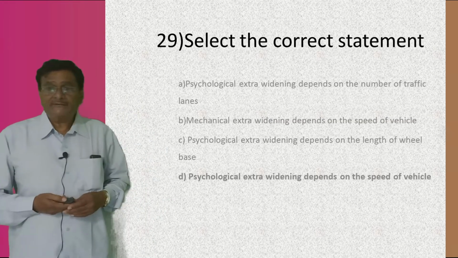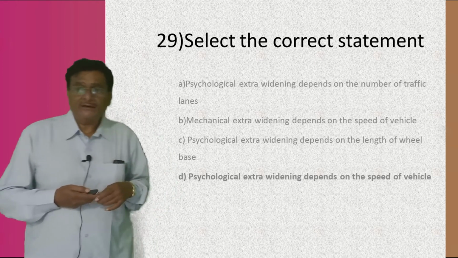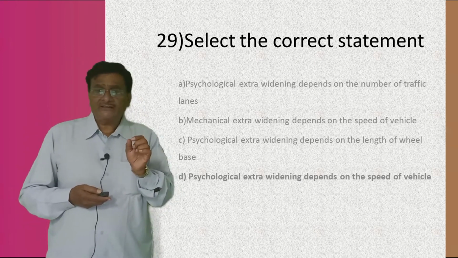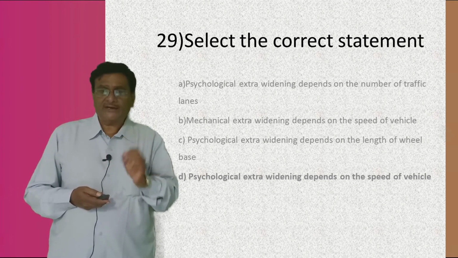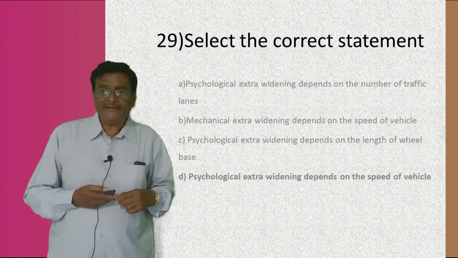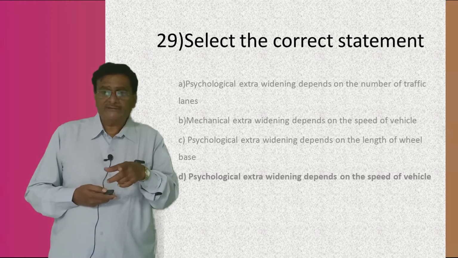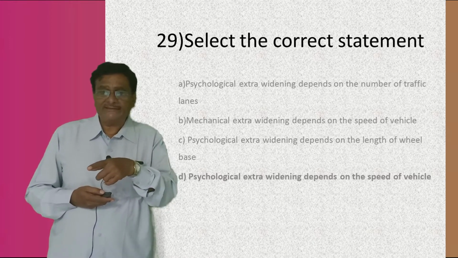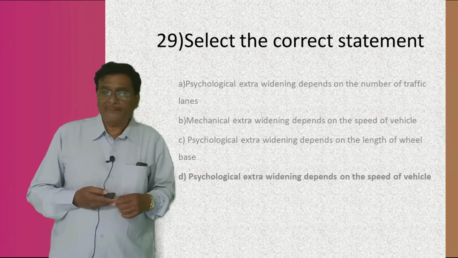Next, select the correct statement. The options are: the psychological extra widening depends on the number of traffic lanes; the mechanical extra widening depends on the speed of the vehicle; the psychological extra widening depends on the length of the wheelbase; and the fourth one, the psychological extra widening depends on the speed of the vehicle.